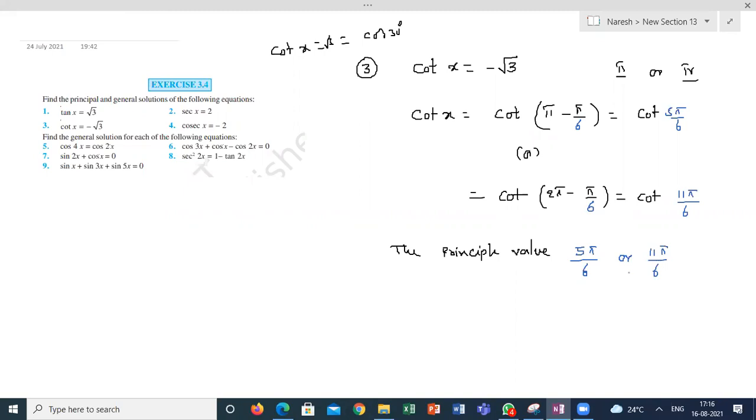Sir, what is cot pi? Cot of pi? Isn't it undefined? Cot of 180 minus theta 0 will be minus cot 0. Cot 0 is how much? Sin 0 by cos 0, sorry, cos 0 by sin 0. So minus infinity, undefined in negative sign.